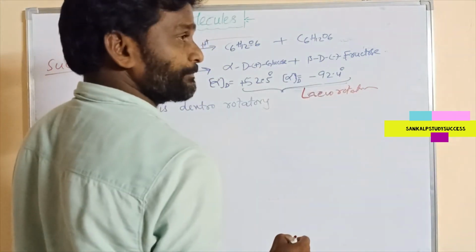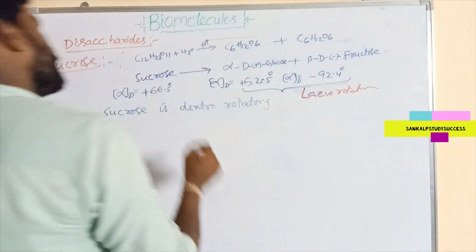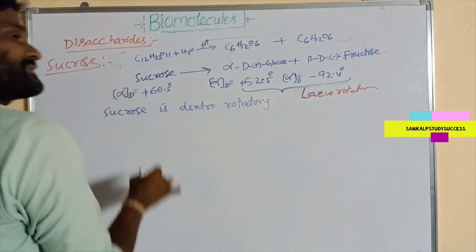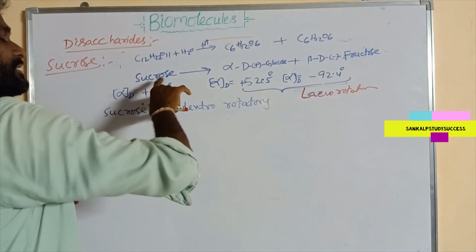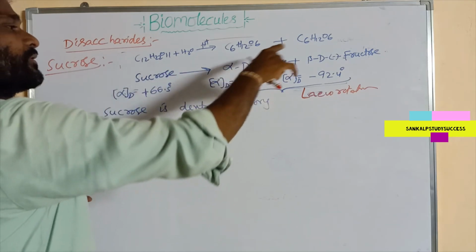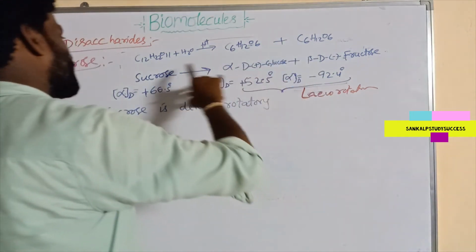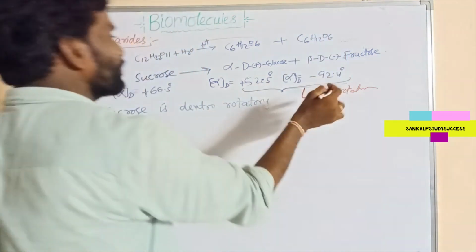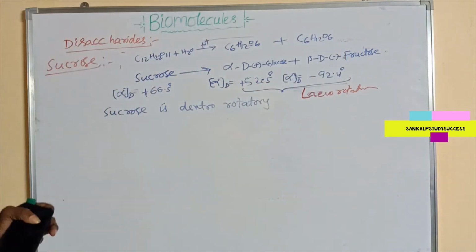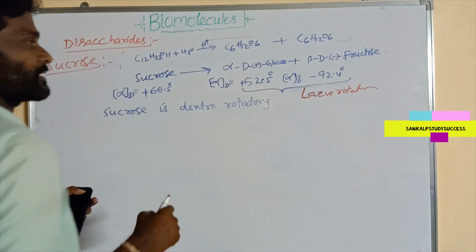That means the sign changes from positive to negative on hydrolysis. This is known as inversion of sugar.